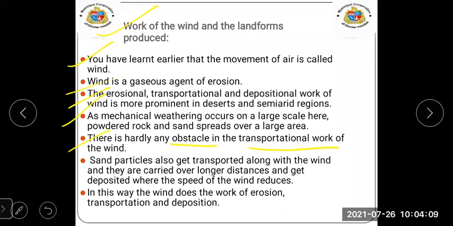So why is the wind more prominent here? Because there is hardly any obstacle when the wind transports material. Most of you have seen desert areas, where hardly any buildings or trees can be seen. That's why they have said that in deserts the work of wind is more prominent. It can be seen because there is no obstacle in between.